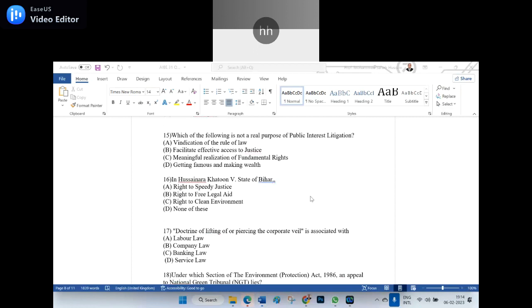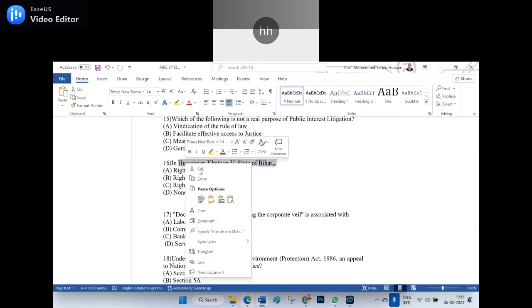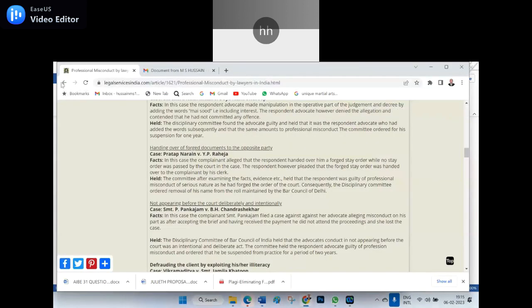Hussainara Khatoon versus State of Bihar. Yes, I believe everybody did it. Am I right? Option B, sir. Right to free legal aid or speedy justice. It is speedy justice. See, it is the first case law where the PIL was filed. Of course, there is the right to a clean environment also, but a major part of it is Hussainara Khatoon. What I want to say is that speedy justice should be given. Of course, it goes with cleanliness also, no doubt.